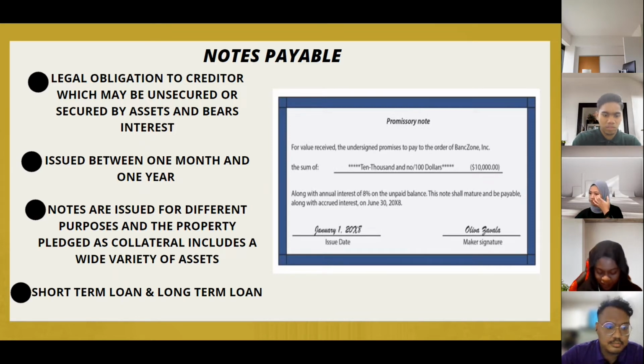For the short-term loan, payment is required only when the loan becomes due. So when the loan becomes due, payment must be settled. And the long-term loan is over 90 days, which means 3 months. For a long-term loan, there is usually a monthly or quarterly interest payment. And lastly, the principal and interest must be met in accordance with the terms of the loan agreement, like we show in the picture on the slide.